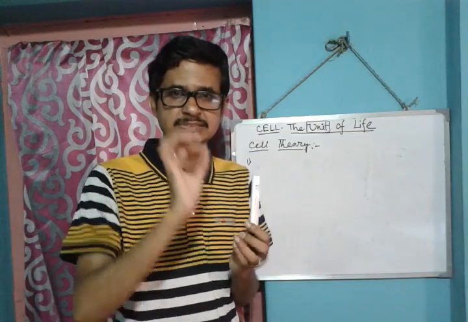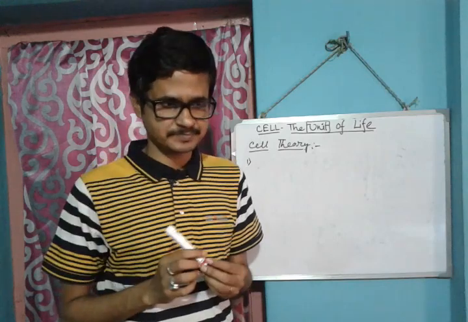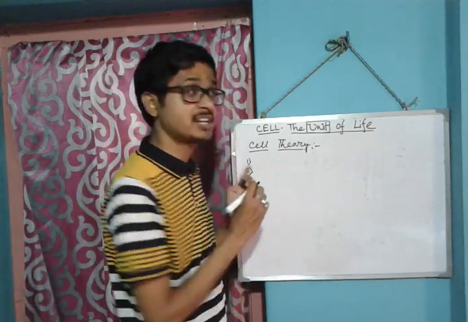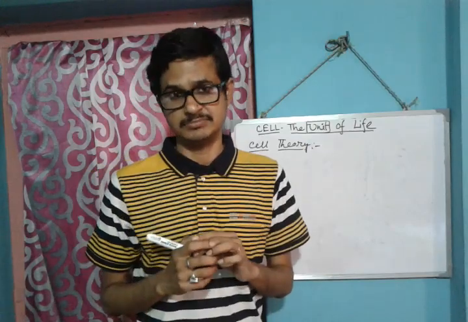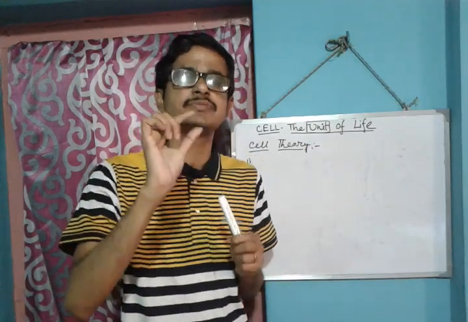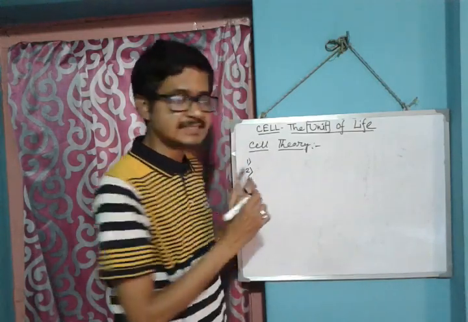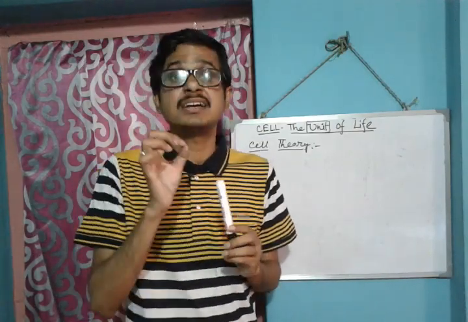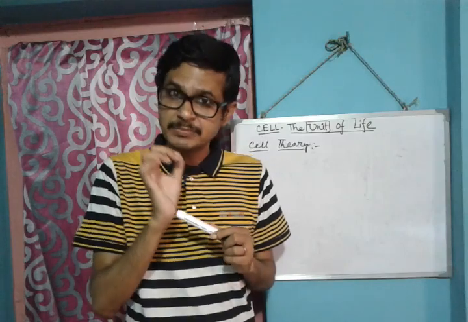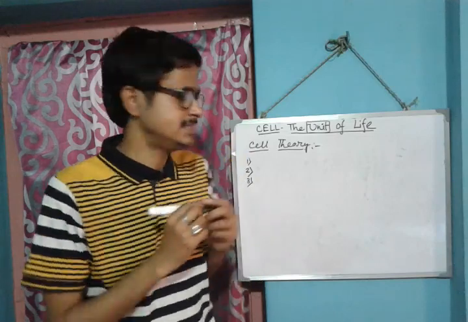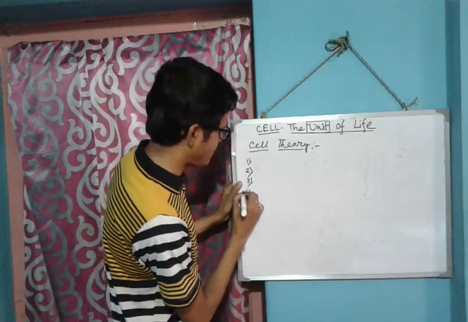Number two, the cell is the smallest structural unit of a living organism. Number three, the cell is the fundamental functional unit of a living organism.